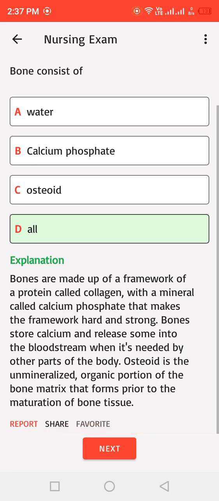Bones are made up of a framework of a protein called collagen, with a mineral called calcium phosphate that makes the framework hard and strong. Bones store calcium and release some into the bloodstream when it's needed by other parts of the body. Osteoid is the unmineralized, organic portion of the bone matrix that forms prior to the maturation of bone tissue.